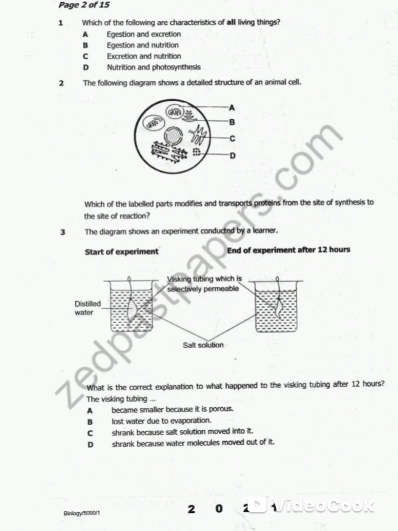The diagram shows an experiment conducted by a rain. Start of experiment, end of the experiment after 12 hours. What is the correct explanation of what happened to the fish in the tub after 12 hours? It becomes smaller because it is polarious, no. Lost water due to evaporation, no. Shrunk because salt solution moved into it, no. It shrunk because water molecules moved out of it. So the best answer is D.